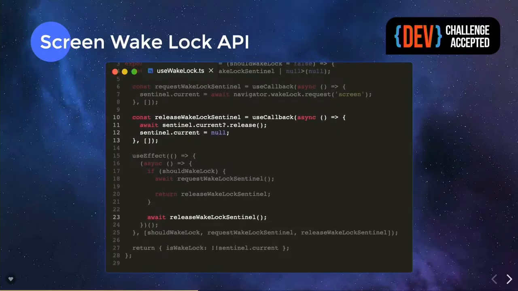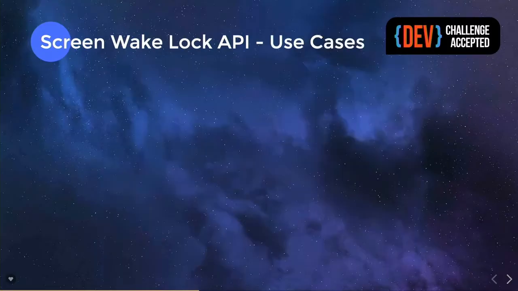And if we want to release it, we call the release method, and then we need to call the release method on that very reference, and then we need to clear that reference. So we need to do both of these things, otherwise it wouldn't work.